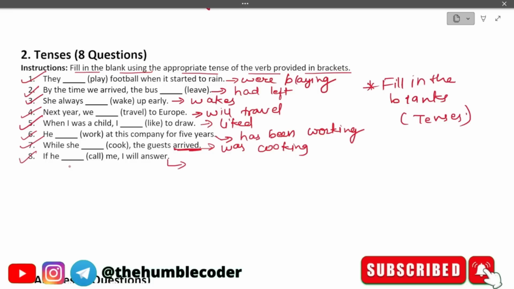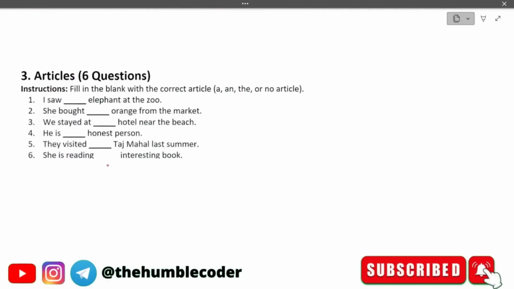Eighth question, if he dash me, I will answer, and the word is call. So the correct answer will be, if he calls me, and this is about future tense. So if he calls me, I will answer. Basically the correct answer will be calls, because me was already there in the sentence. So hope you have understood these types of questions also.